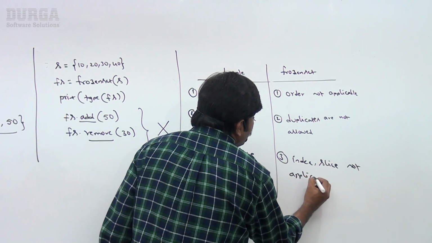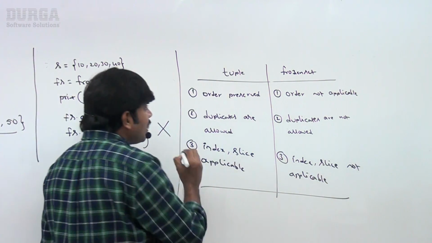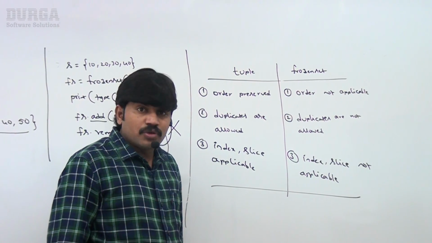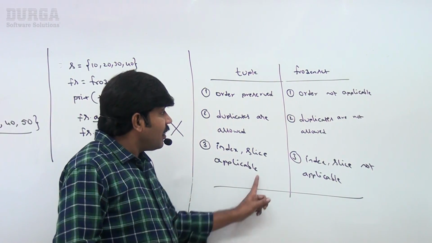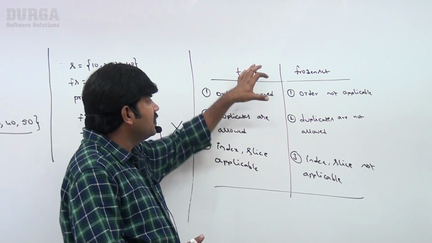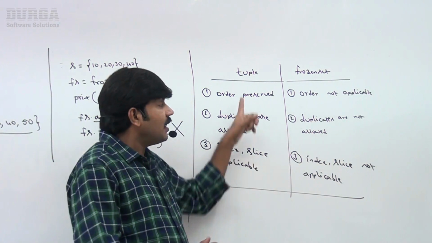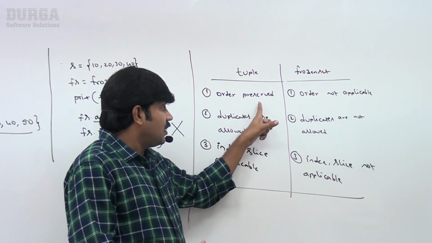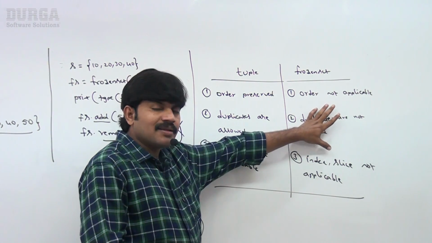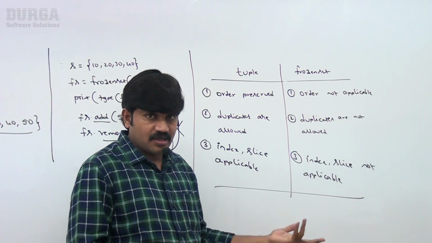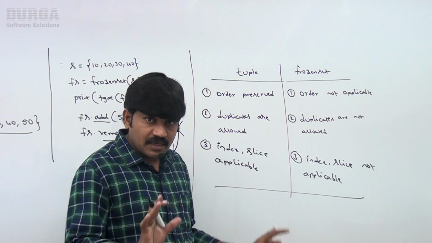So it seems tuple and frozen set are both the same, both are immutable, but there are multiple differences available. One is list-related terminology, but the second one is set-related. Here order is important and duplicates are allowed, but there order concept is not applicable and duplicates are not allowed. There is a difference. Clear for all of you, right?